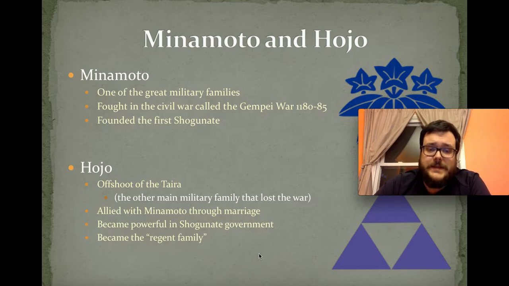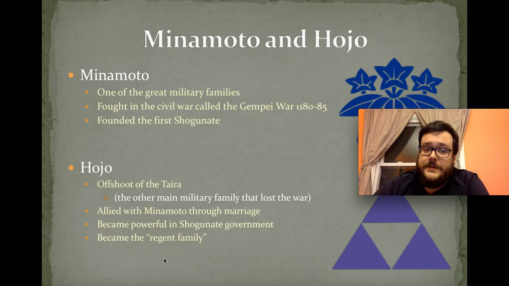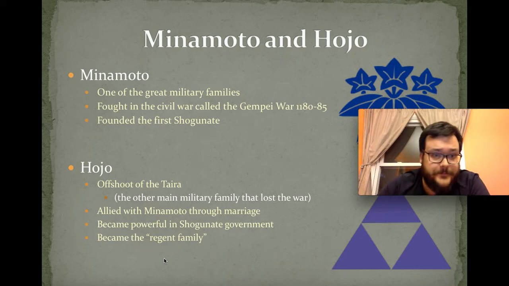And the regent family means that this family was, once again, the group that became the closest advisor to the shogun. So whoever the regent was, the head of this clan, they got to give advice and weigh in on all the decisions of Japan and tell the shogun what they thought was correct. So really, this regent was one of the most powerful people in the country, almost as powerful as the shogun himself.